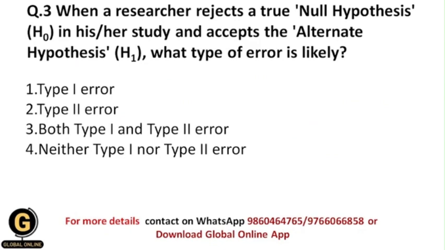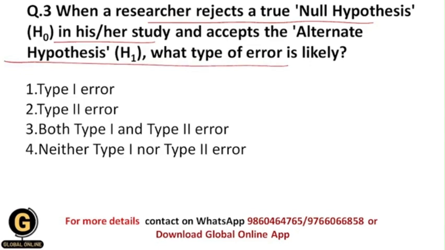When a researcher rejects a true null hypothesis in his or her study and accepts the alternative hypothesis, what type of error is likely? So whenever a researcher rejects a true null hypothesis and accepts the alternate hypothesis, then what type of error will occur? As I have told earlier in the previous video, students, there are two types of error that occur whenever we test the null hypothesis in the research process. Those types of errors are type 1 error and type 2 error.